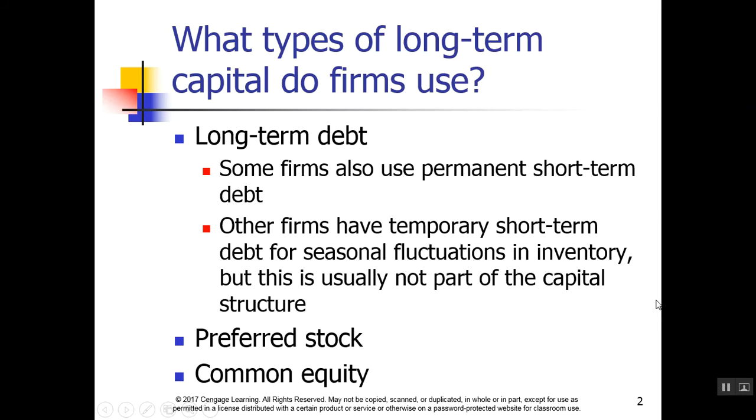So what types of long-term capital do firms use? There's typically three pieces of capital: long-term debt, preferred stock, and common equity. Sometimes firms use permanent short-term debt, which you would include in the WACC calculation, but most likely it's temporary and is not part of the capital structure.